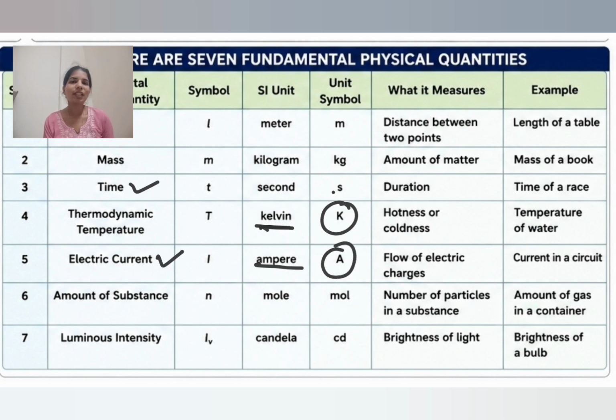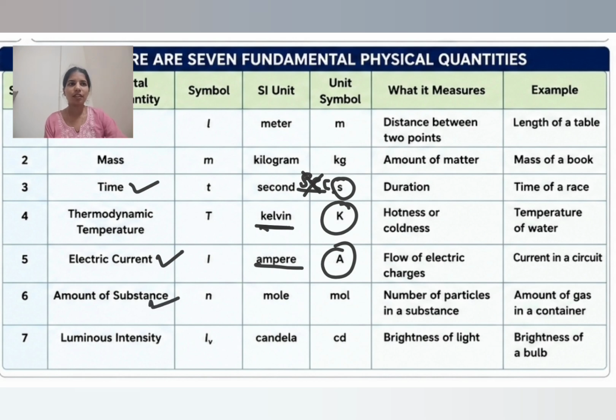Thermodynamic temperature, capital K. Time is small s. Usually we write sec, SEC. No, this is not a correct way to write the SI unit. The SI unit symbol of time is small s. The temperature unit symbol is capital K. The current unit symbol is capital A.